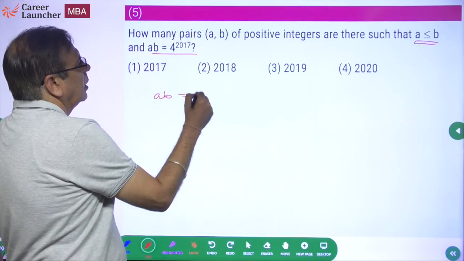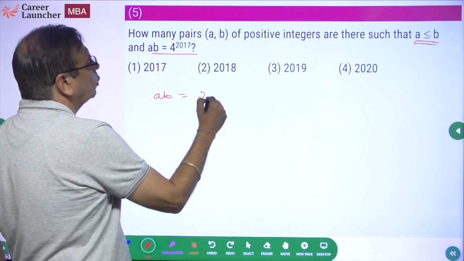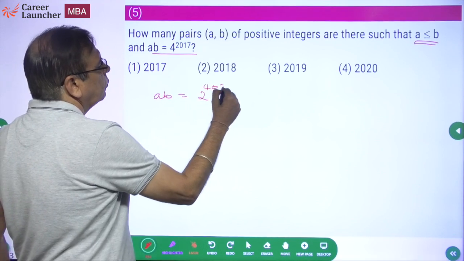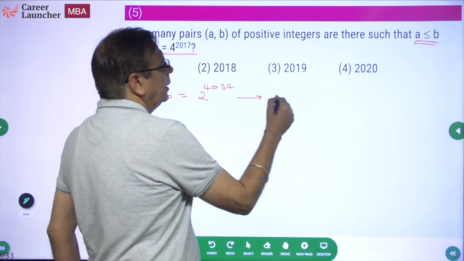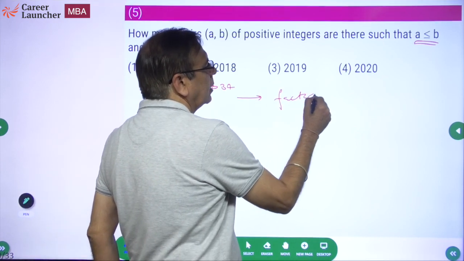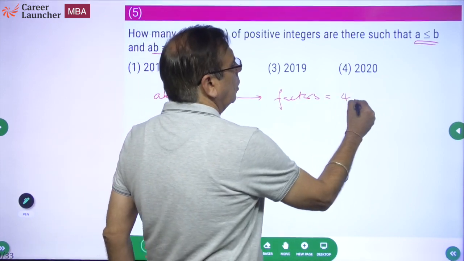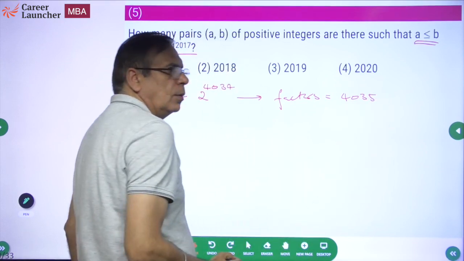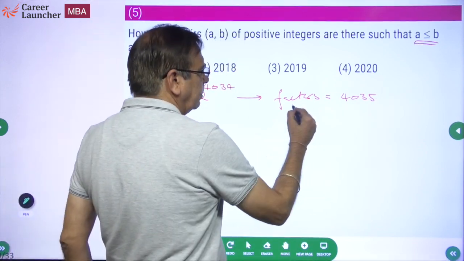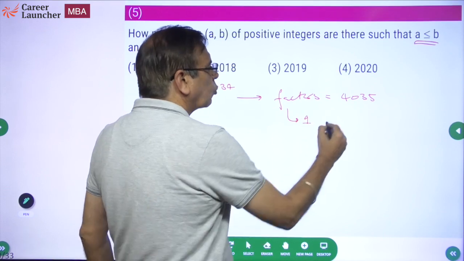AB = 4^2017 will be 2^4034. That means the number of factors will be 4035. One out of them will be the square root only.